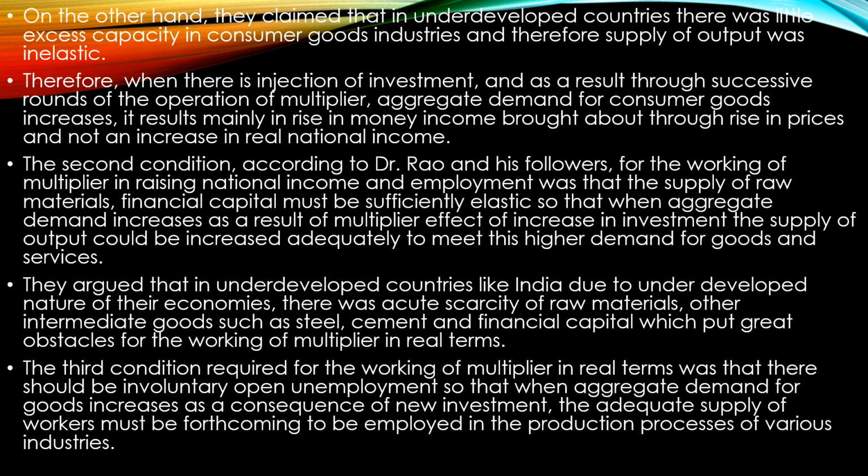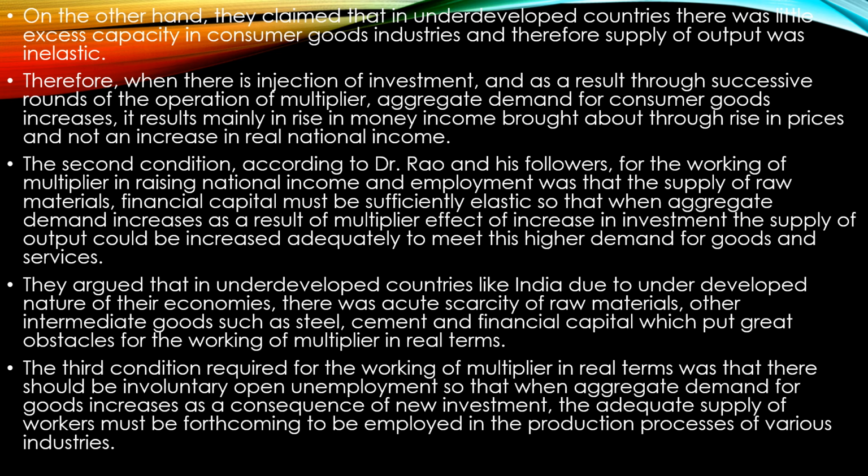On the other hand, if you look at the underdeveloped economies, you could see that there was no excess capacity in consumer goods industries, and therefore supply of output would be inelastic. Therefore, when there is an injection of investment, as a result of successive rounds of operation of the multiplier, aggregate demand for consumer goods increases, and this would result in a rise in money income, but there would not be an increase in the real national income.